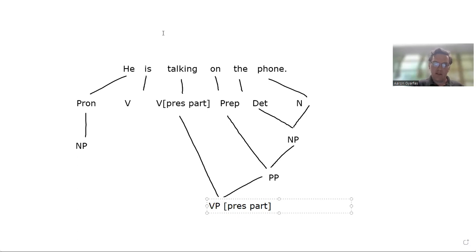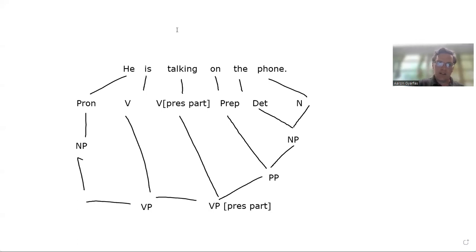And then, of course, is talking on the phone is all one chunk that belongs together, and that's your verb phrase. And you can see the last piece, the noun phrase and the verb phrase coming together to make your complete sentence. Okay? Let's take a minute to kind of check that out, digest it, see if that makes sense.